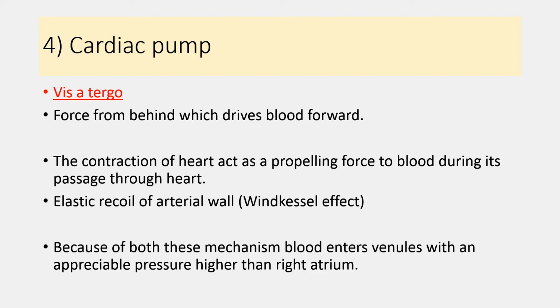Because of the higher pressure in the systemic circulation, blood flows from the large vessels like the aorta to the arteries, to the capillaries and to the venules, and because of the pressure difference, blood flows from the aorta up to the great veins and towards the right atrium. So this is a propelling force which ensures high pressure in the systemic circulation, and because of this pressure difference blood flows towards the atrium also. So because of this cardiac pumping activity, venous return is also maintained.